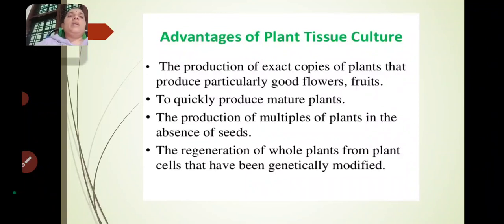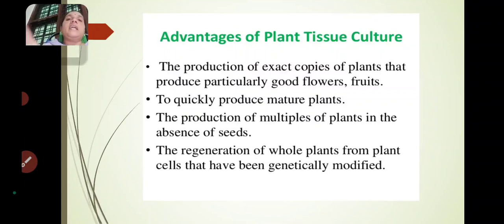What are the advantages of plant tissue culture? The production of exact copies of plants that produce particularly good flowers and fruits. That is the main advantage. What are exact copies of plants?